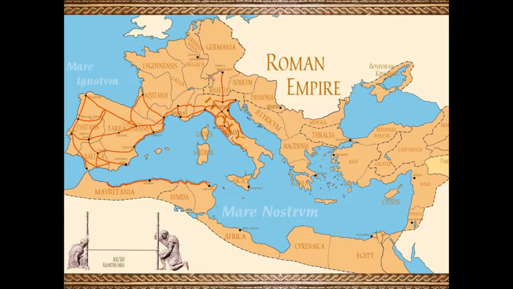122 AD, the Hadrian Wall is built. The Hadrian Wall was built in 122 AD. It was a long wall built across northern England in an effort to keep the barbarians out.